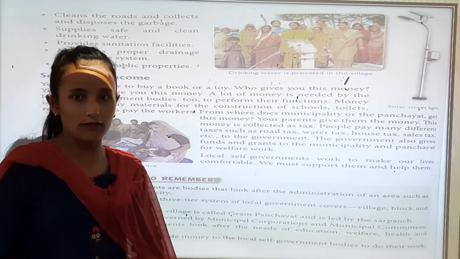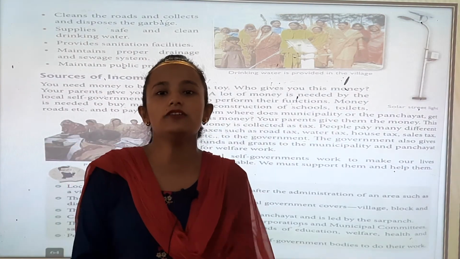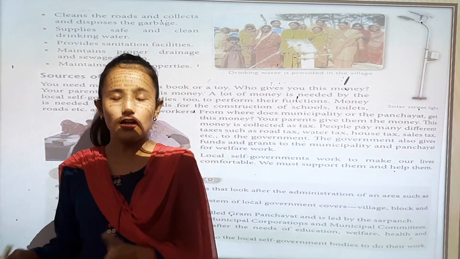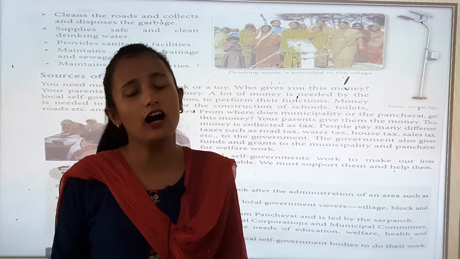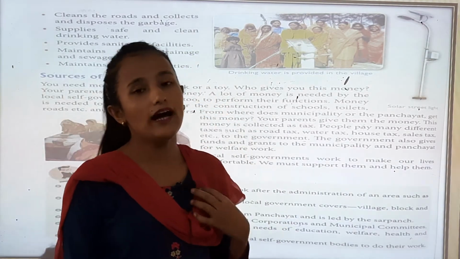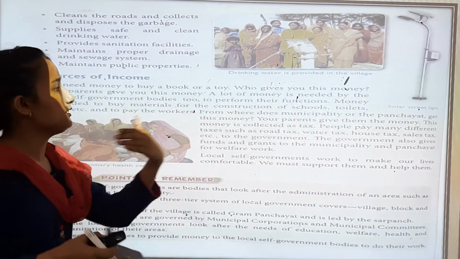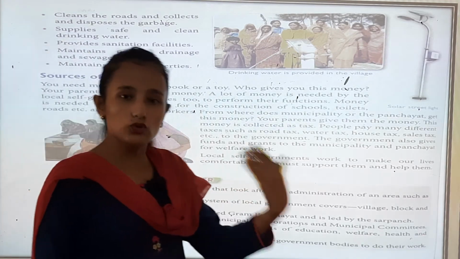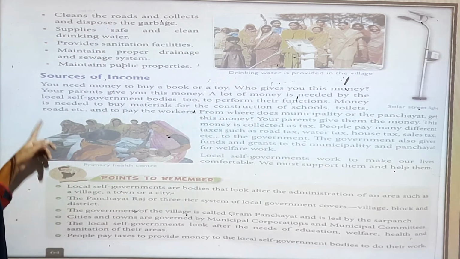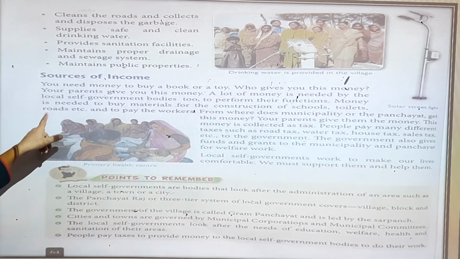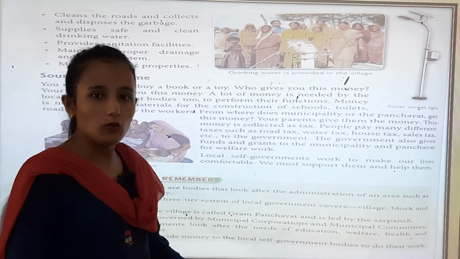So a lot of money is needed by a local self-government. For example, why do you need money? To buy a toy or to buy a book. And why does the local self-government need money? Because they used to maintain roads, they used to maintain schools and construct schools, toilets, right? Money is needed to buy materials, roads, etc. and to pay the workers. So they used to pay workers also.